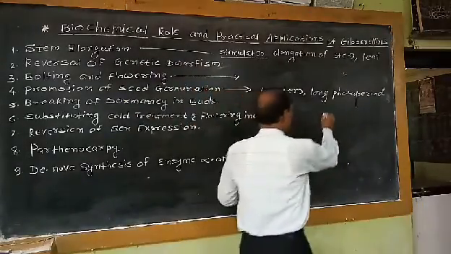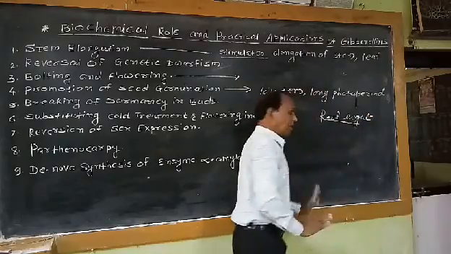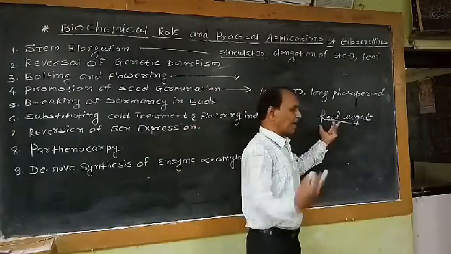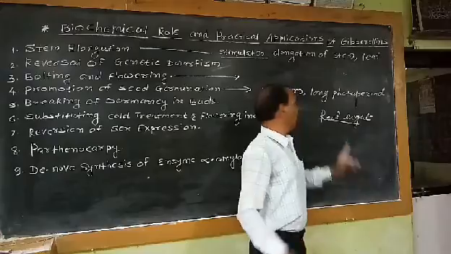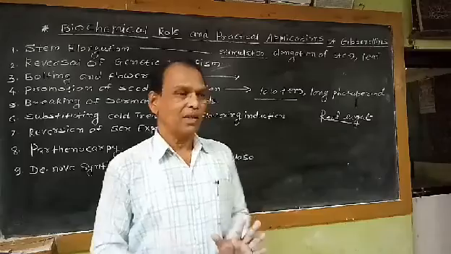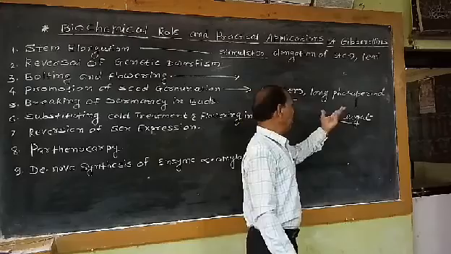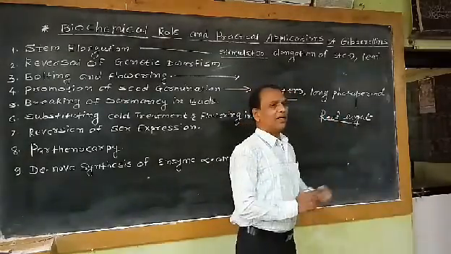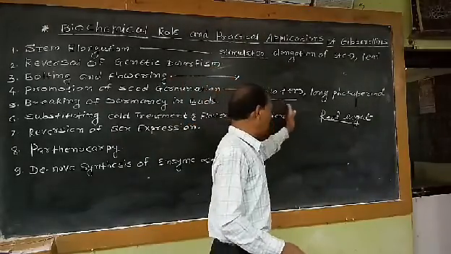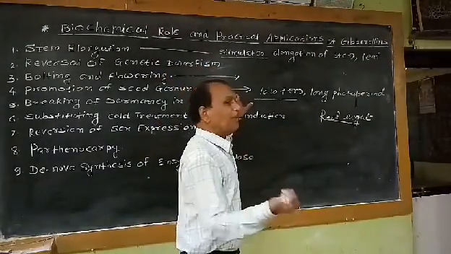Some seeds require red light. That means such light sensitive seeds, some requiring red light, some requiring a long photoperiod, some requiring low temperature, can germinate only then. But if we treat such seeds, requiring red light or low temperature or long photoperiod, with GA, these seeds can germinate.